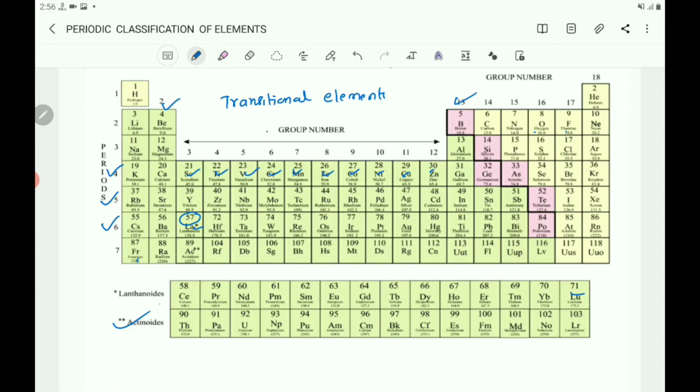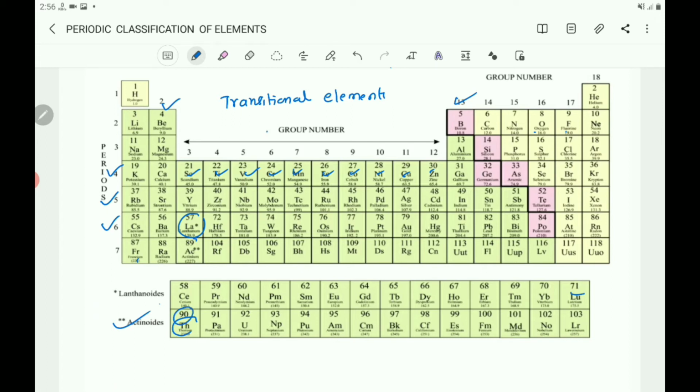Why are they called lanthanides? Because they come after lanthanum. And in the same group with the 7th period also, here you observe there is thorium with atomic number 90.